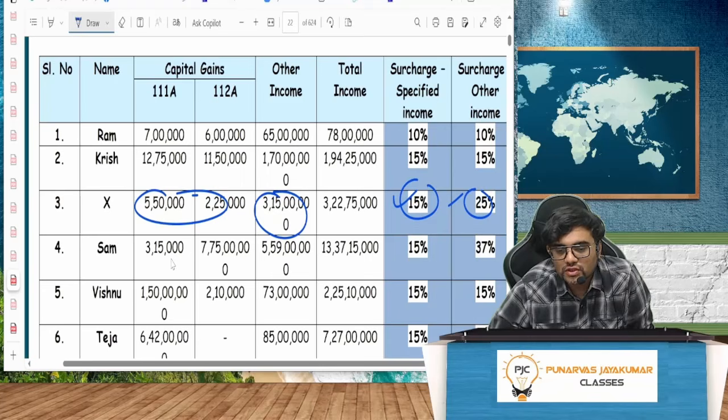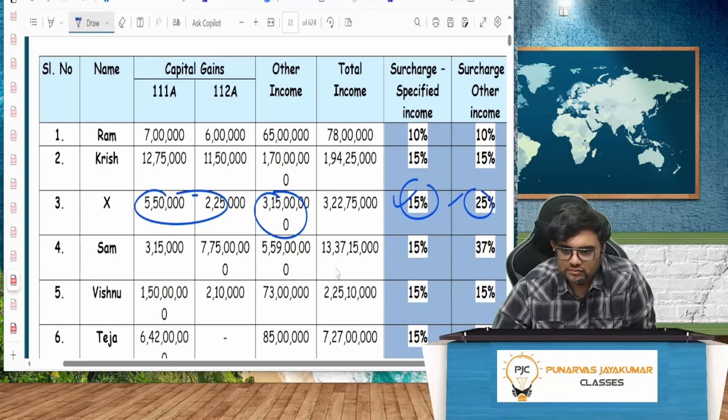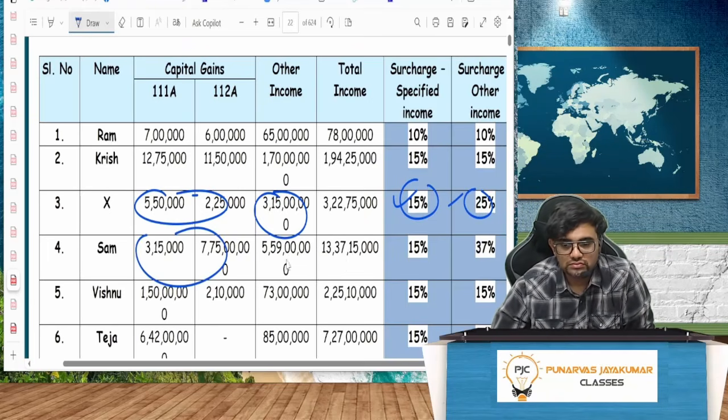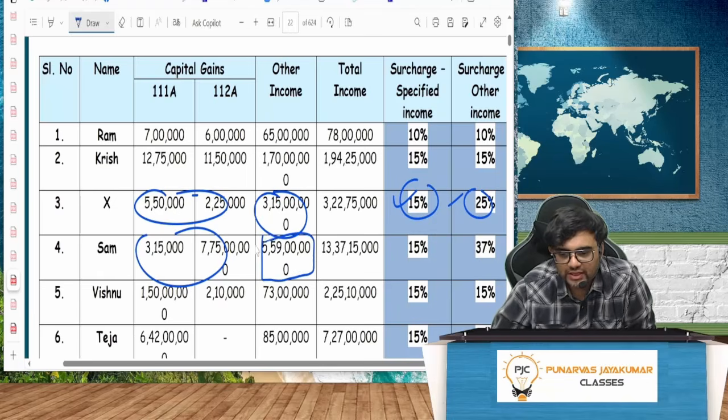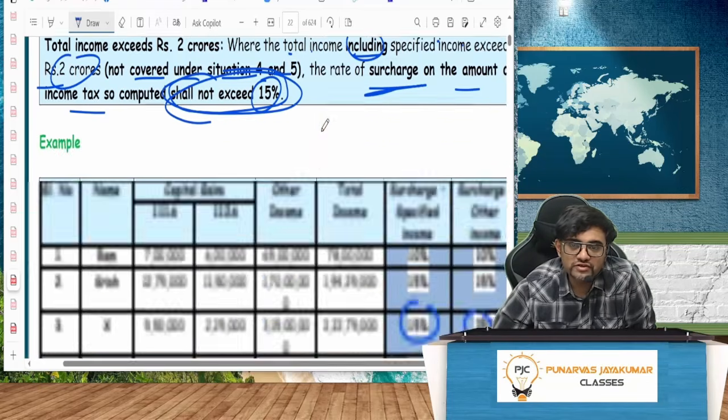Next, you see. This is very simple. You exclude this, it's okay. But anything excluding, it comes under more than 5 CR anyway. Total income excluding specified income exceeds 5 crore. Situation 5.